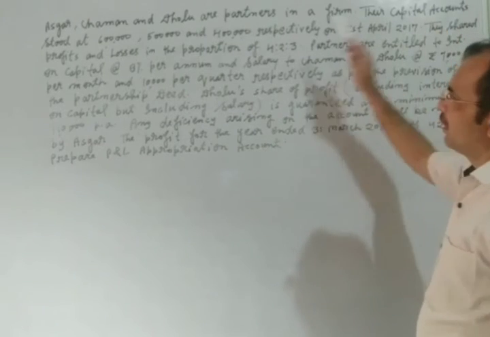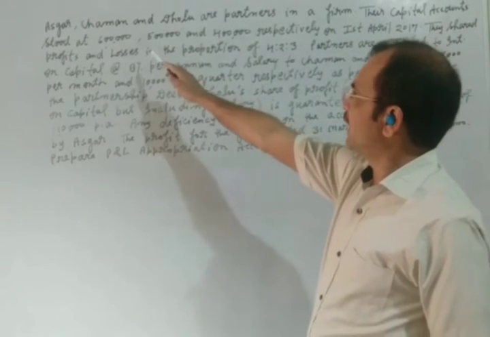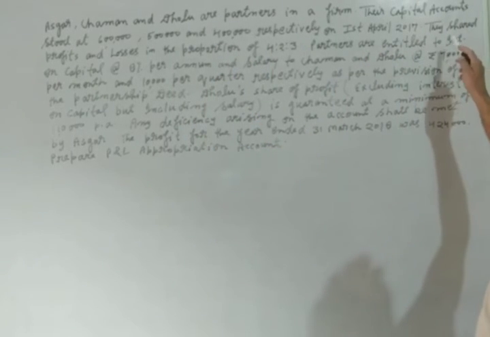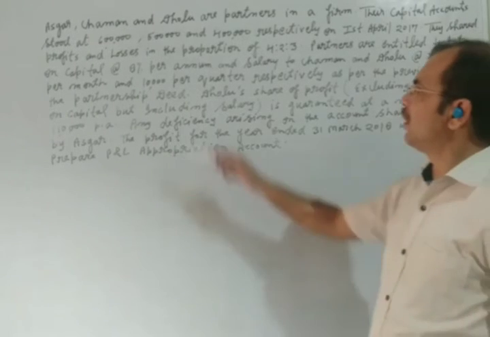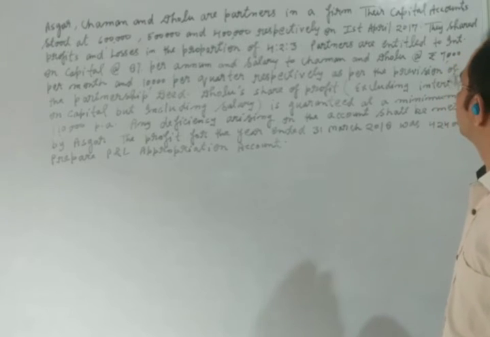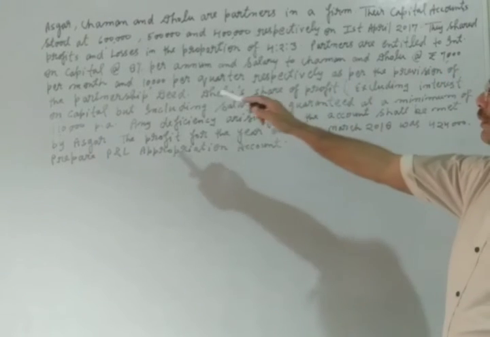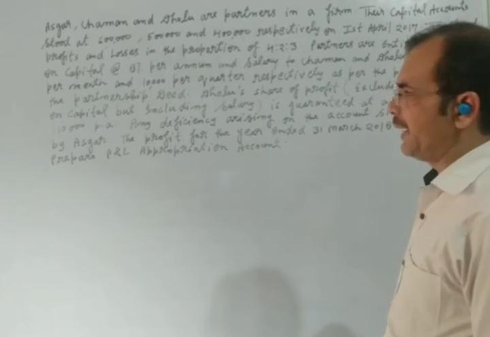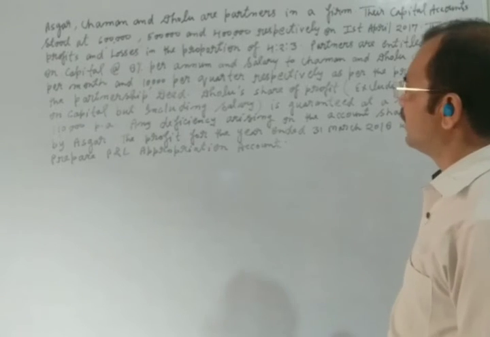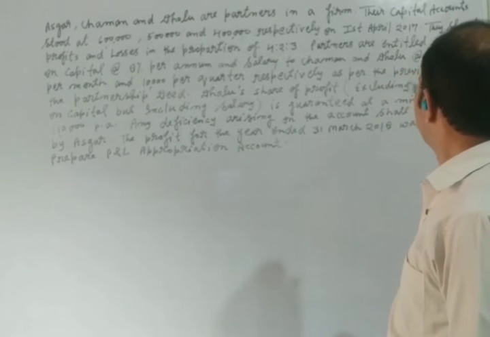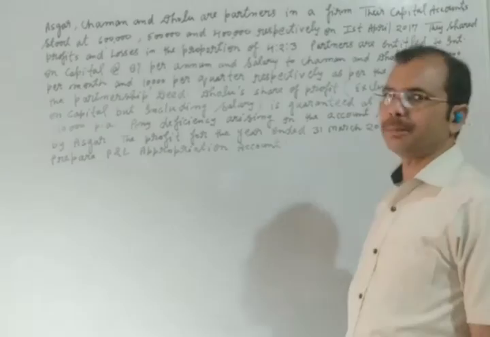Their capital accounts issued at 6 lakh, 5 lakh and 4 lakh respectively on 1st April 2017. They shared profit and loss in the proportions of 4:2:3. Partners are entitled to interest on capital at the rate of 8% per annum and salary to Chaman and Dolu at the rate of 7,000 per month and 10,000 per quarter respectively, as per the provision of the partnership deed.